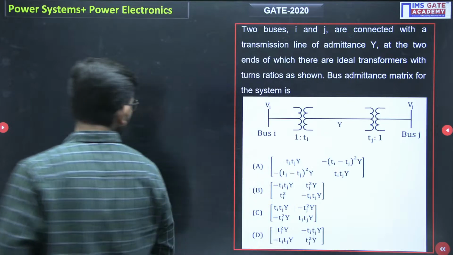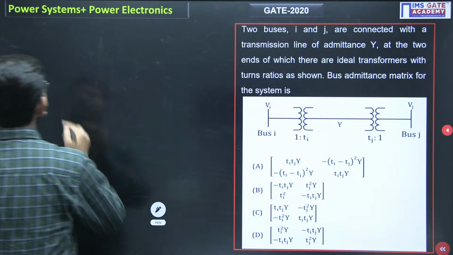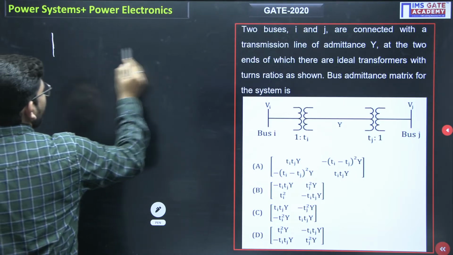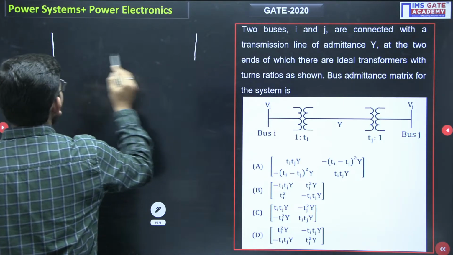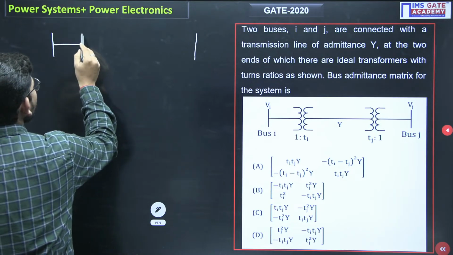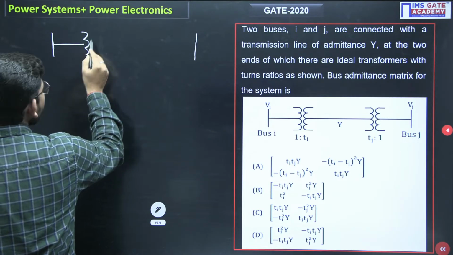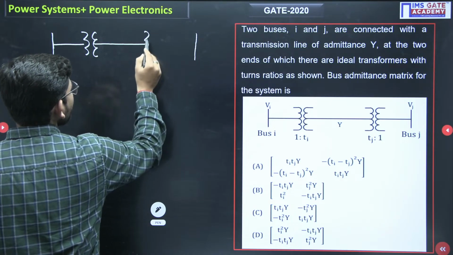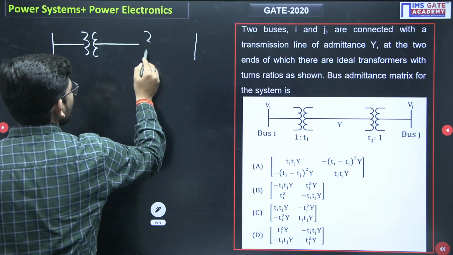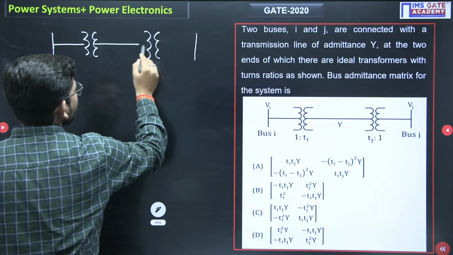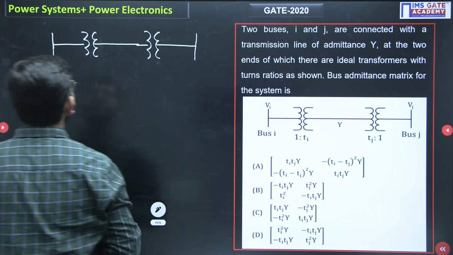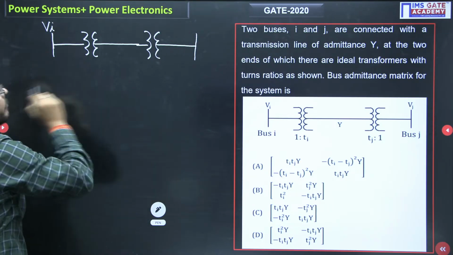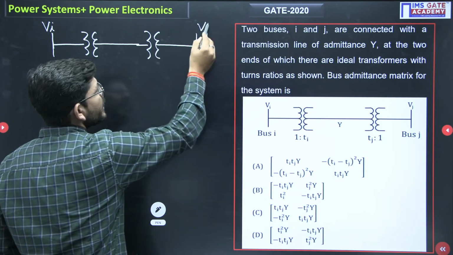What has been given to us? We have two buses, and if in between the two buses we only had an admittance, that would not be a problem. But in between the two buses we have transformers, which is going to create a problem for us. Bus number I has a voltage Vi, and bus number J has a voltage Vj.